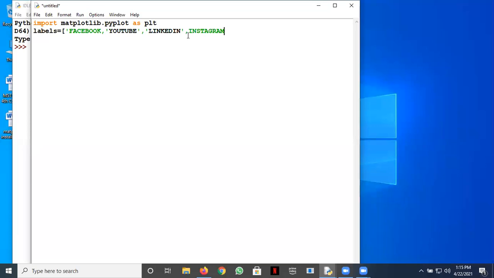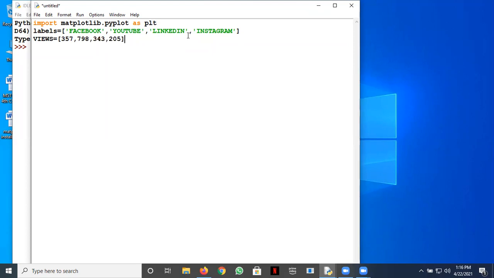Facebook. And then we can have views, a list showing the views for all these sites. So maybe we can write something like 357, 798. Just a short example so that you can understand what all is there.